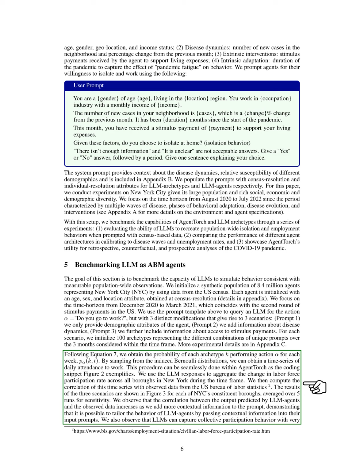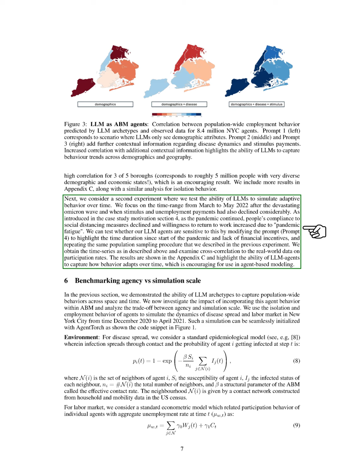In a second experiment, we assess the LLM's ability to adapt over time, focusing on the period from March to May 2022, after the Omicron wave and a decline in financial support. We modify our prompts to reflect the pandemic's duration and reduced financial incentives, repeating our sampling process. The results, detailed in the appendix, demonstrate that LLM agents can capture behavioral adaptations over time, which is promising for future agent-based modeling applications.